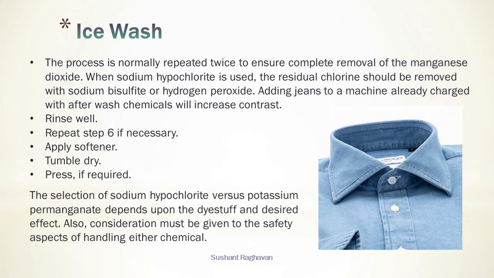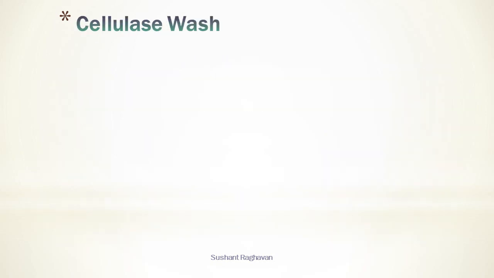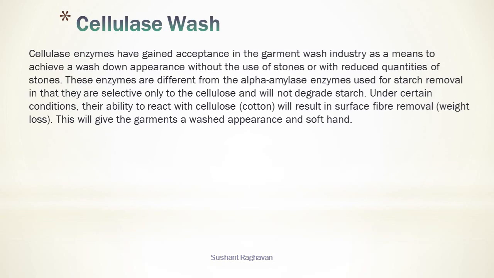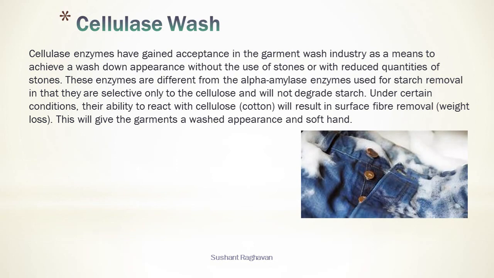The selection of sodium hypochlorite versus potassium permanganate depends upon the dye stuff and desired effect. Also, consideration must be given to the safety aspects of handling either chemical. Cellulase wash. Cellulase enzymes have gained acceptance in the garment wash industry as a means to achieve a washed-down appearance without the use of stones or with reduced quantities of stones.